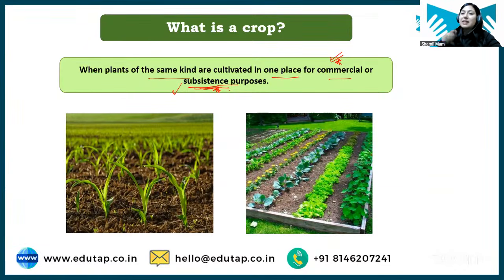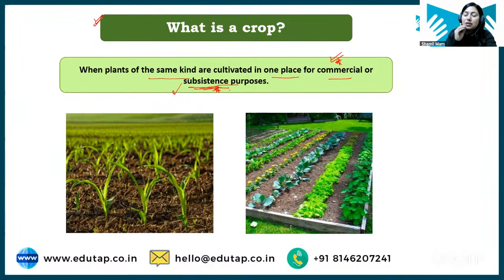Okay, they will sell this crop into the market and they will get some return, right? So subsistence is to just fulfill our own requirement, and commercial is for the selling purpose. Clear? I hope now what is crop is clear. Okay, now once we have understood what is agronomy, dealing with field crops, now we have understood what is crop.